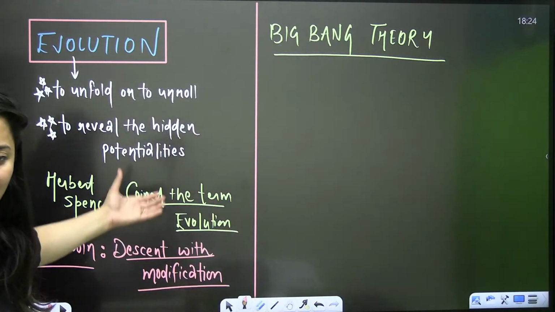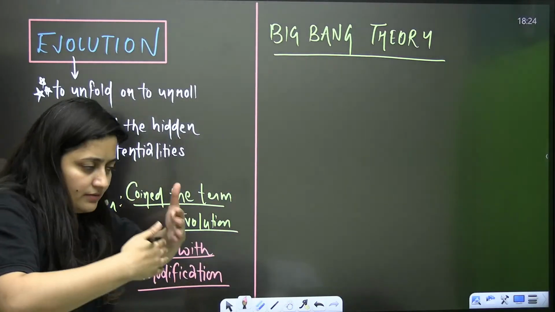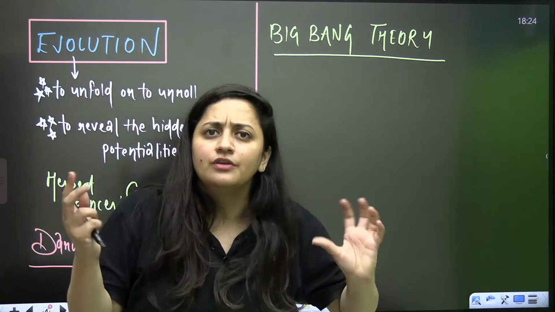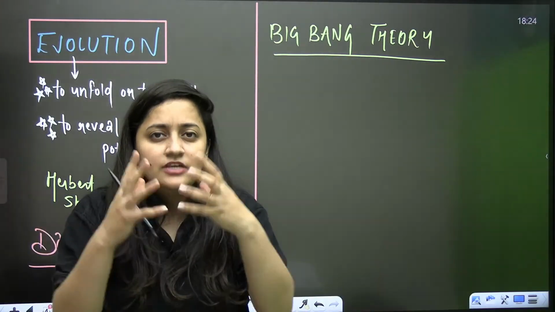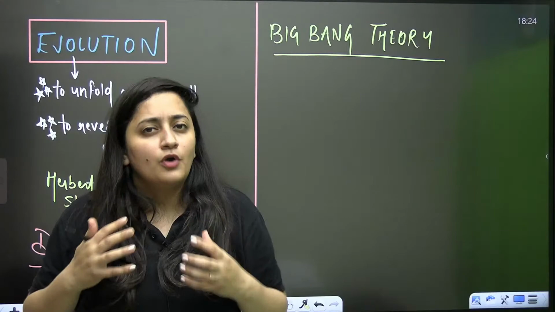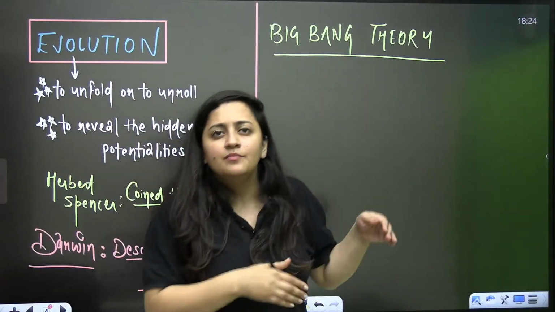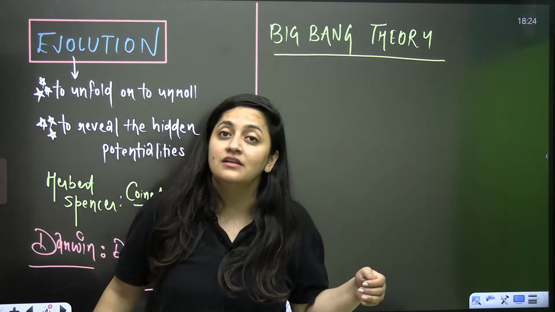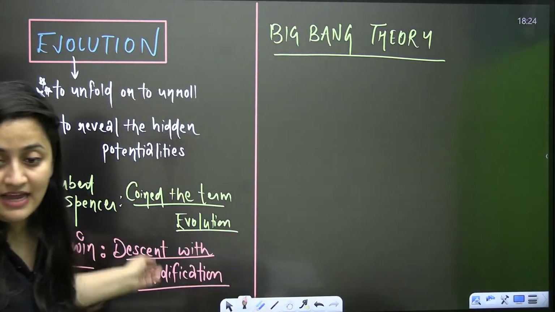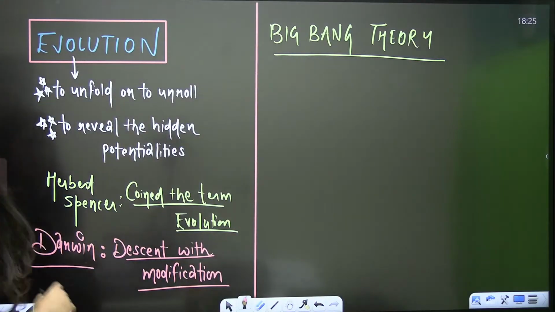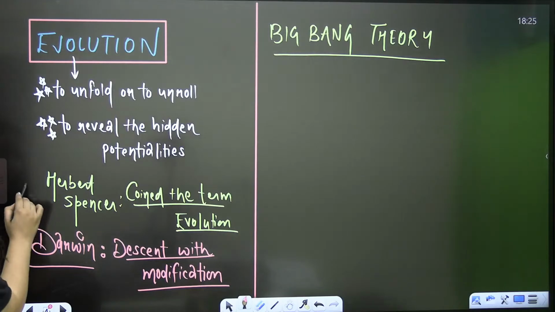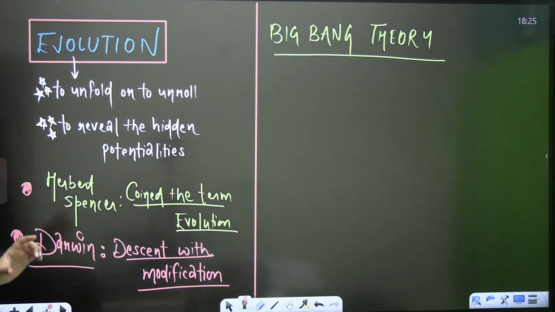As per Darwin, with every generation certain variations and modifications will occur, and with time all those modifications will result in the formation of a new species. That's what you need to keep in your mind. So Darwin, Herbert Spencer, everything written here is important.